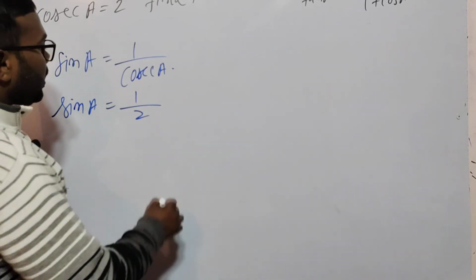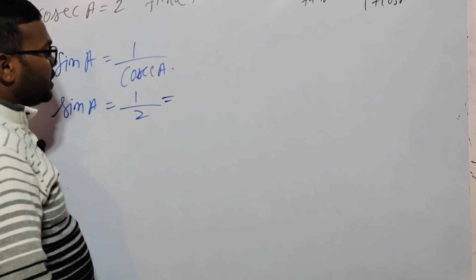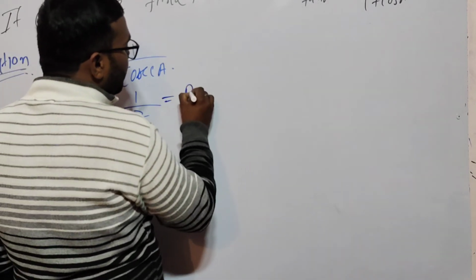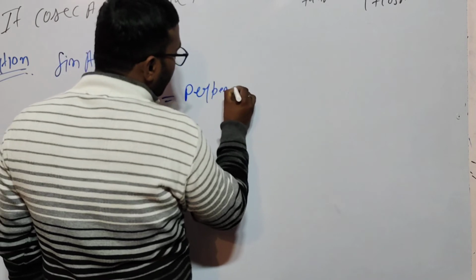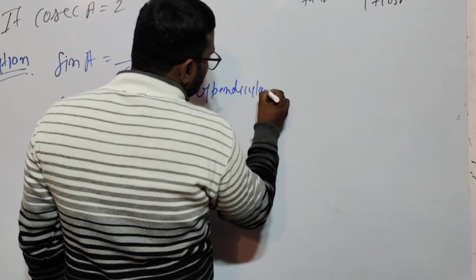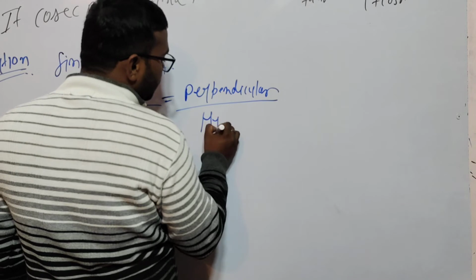So what is sin A? Sin A is equal to perpendicular upon hypotenuse.